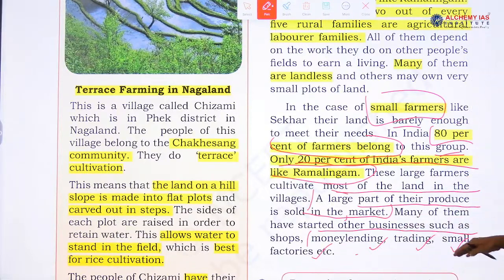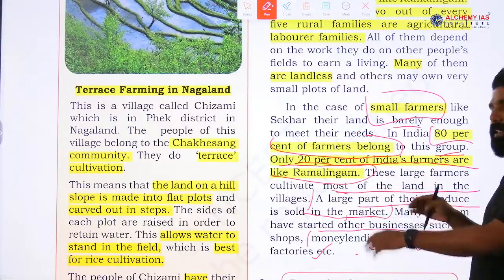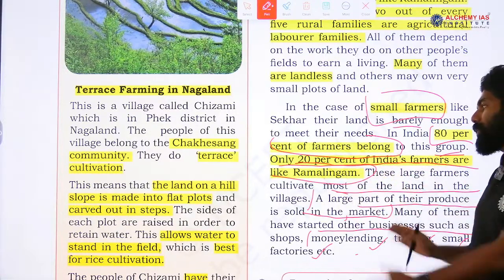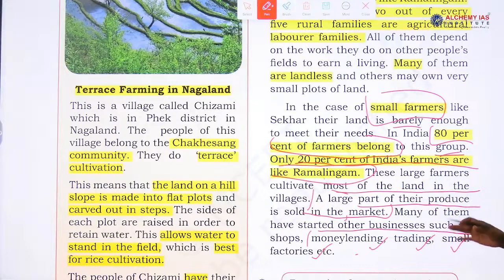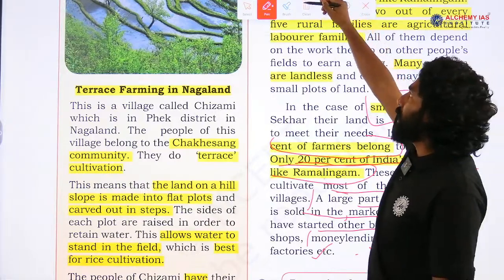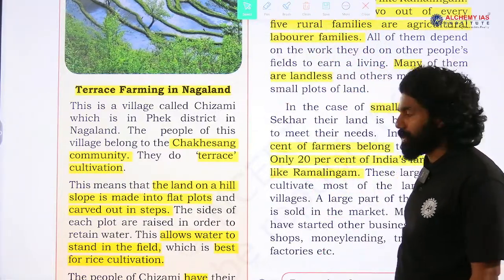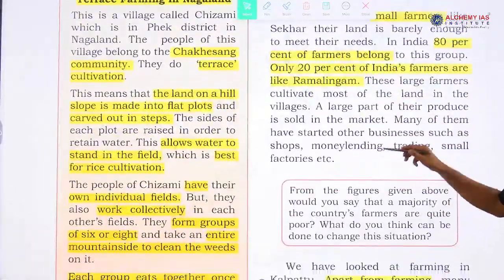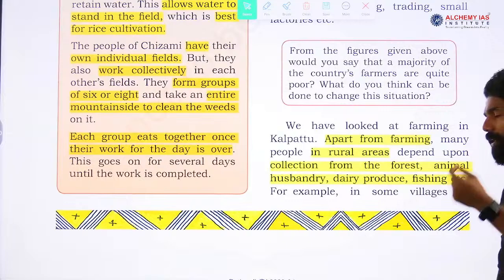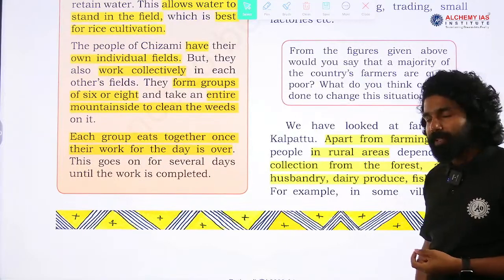These are the other businesses that people with large ownership of farming land will start. Only 20% of India's farmers are like Ramalingam. The remaining are mostly either small farmers or landless. So, this data explains the ownership of land in Indian rural society and the activities they are involved in.